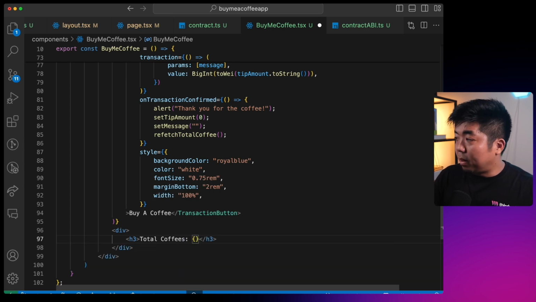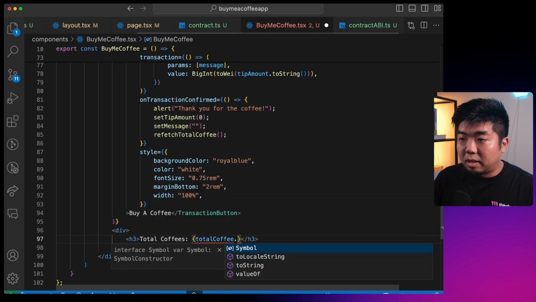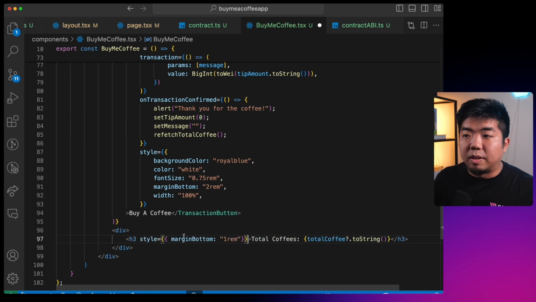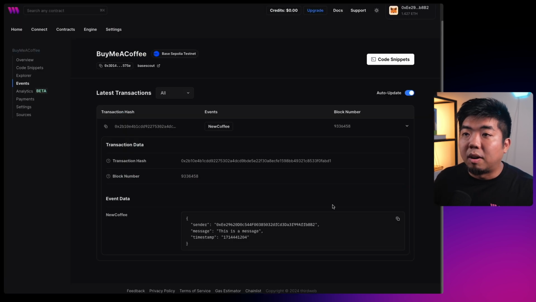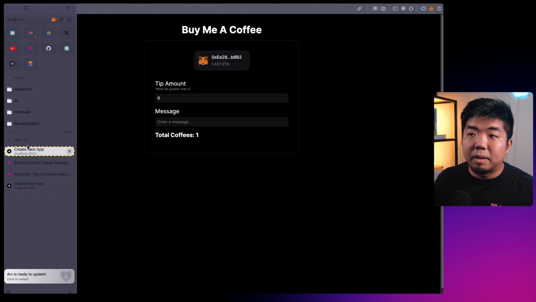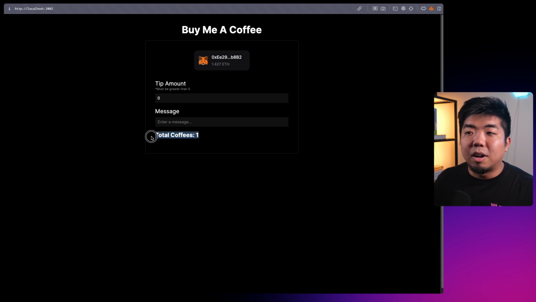And what we're going to display here is our totalCoffee.toString. We'll give this some styling here. Come back to our app. Ooh, wrong app. This one right here. You can see total coffees, and we have 1 because we sent 1 earlier. So this is again reading that data from our smart contract.